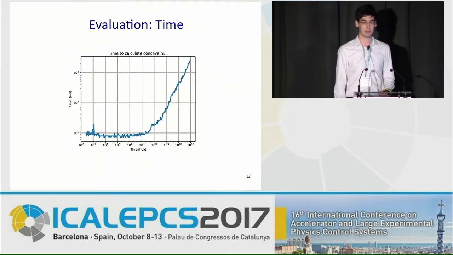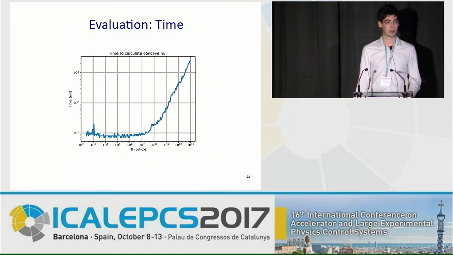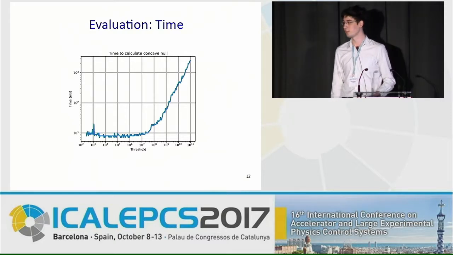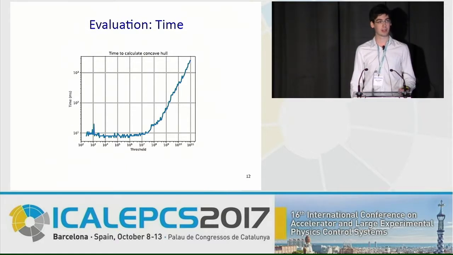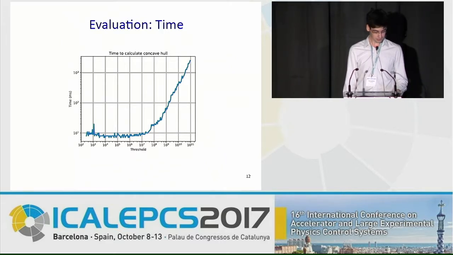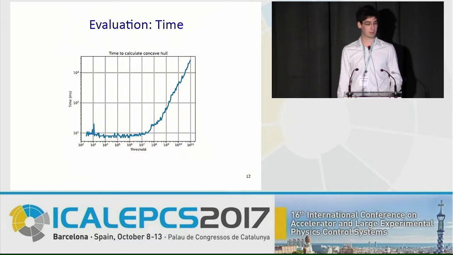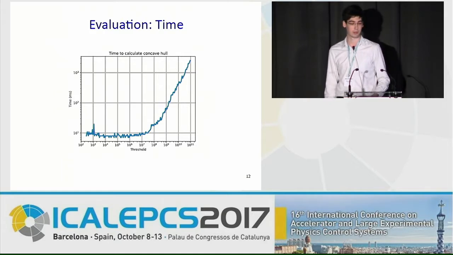First, let's also look at the time it actually takes to run our algorithm. These measurements were taken on my laptop, an Intel Core i7, so they are not meant to be authoritative, but they give a nice intuition about what the scaling of the algorithm actually looks like. In fact, we can see that there's a small but fixed overhead at low threshold values in the low millisecond range. And for larger thresholds, we begin to scale linearly with the threshold.